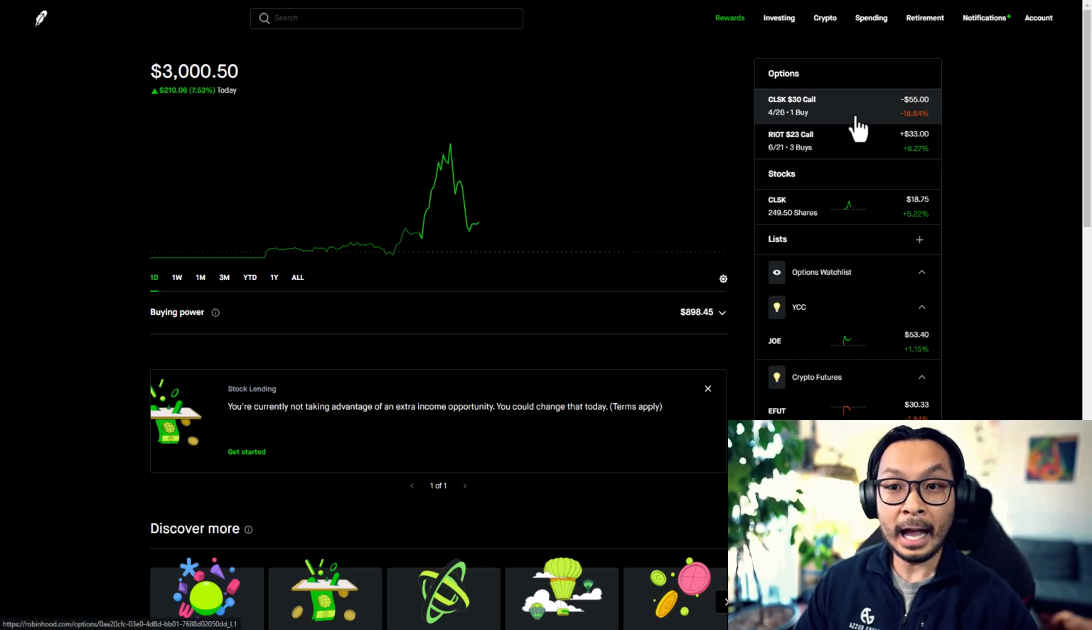So I already put on these trades for CleanSpark and RIOT. I bought the CleanSpark $30 calls ending on April 26th. Actually, I made a mistake here, and I should have put in a better limit price. So I'm down right now $55, or 18%, on that option. I bought one contract for the CleanSpark one, since it was a little bit more expensive.